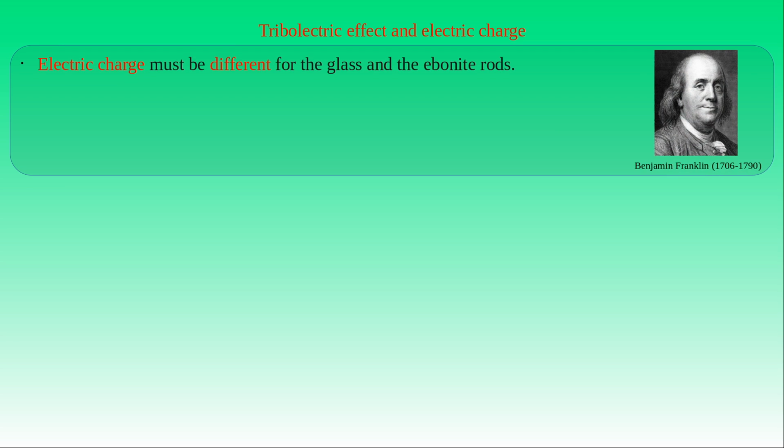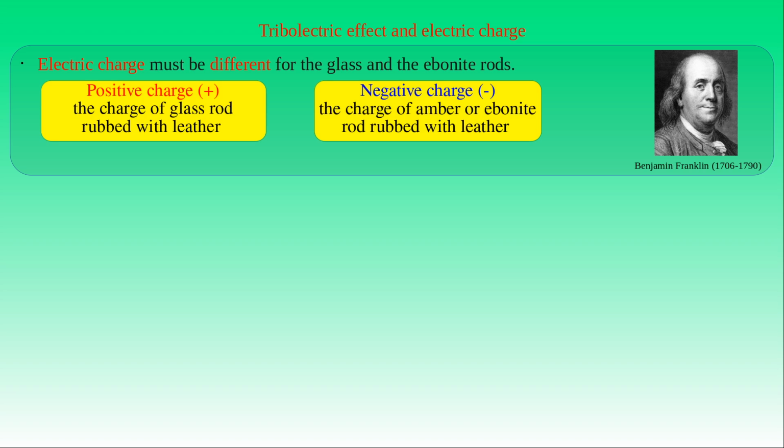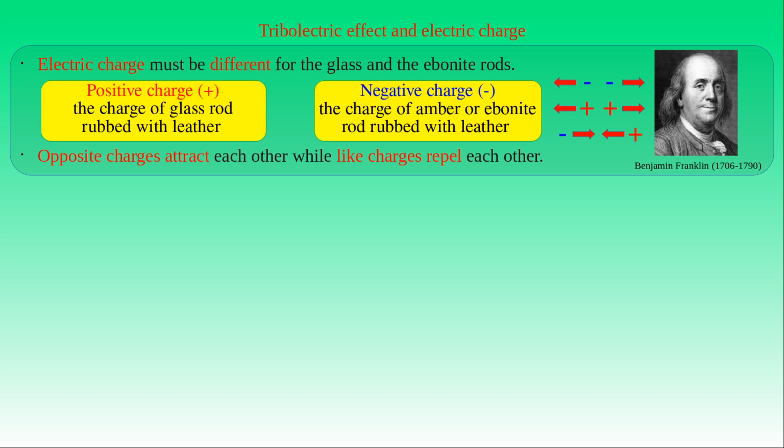Benjamin Franklin gave a simple interpretation of this phenomenon. He assumed that there are two types of electric charge, positive and negative. He called the charge of the glass rod rubbed by leather positive, and the charge of the amber or ebonite rod rubbed with wool negative. Based on this interpretation, the experiments show that opposite charges attract each other, while like charges repel each other. If a body is negatively charged, then it repels any negatively charged body and attracts positively charged ones. Similarly, if a body is positively charged, then it repels any positively charged body and attracts the negatively charged ones.